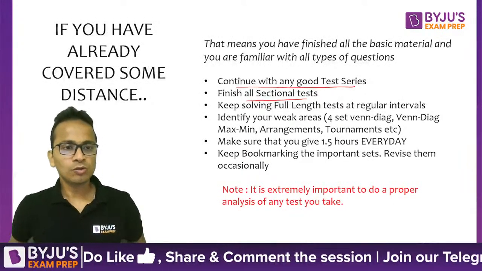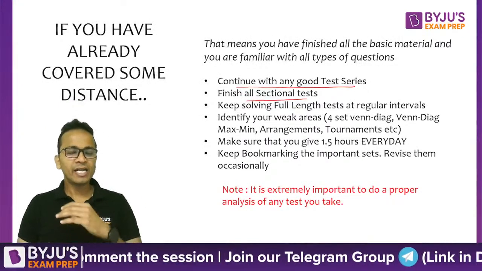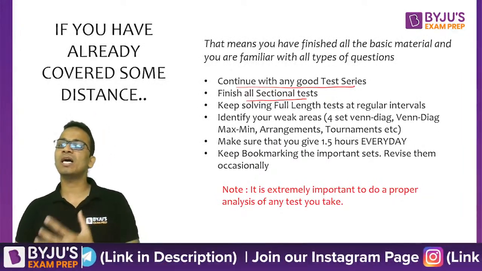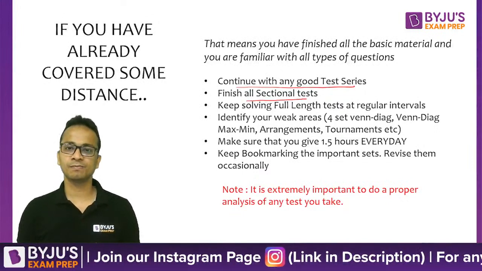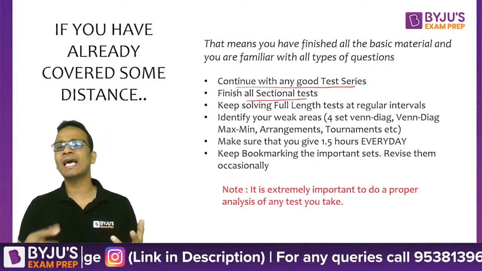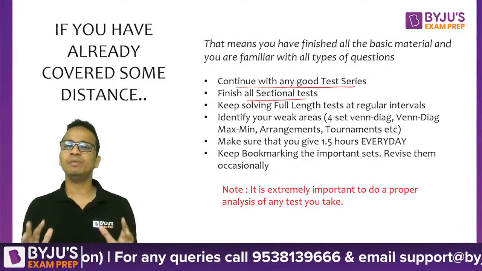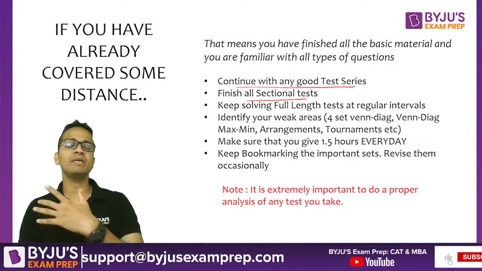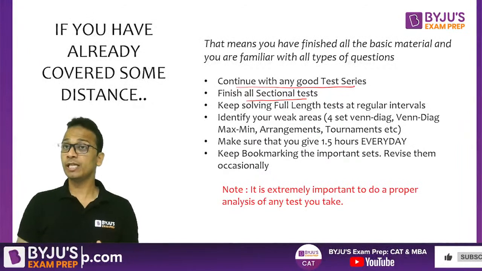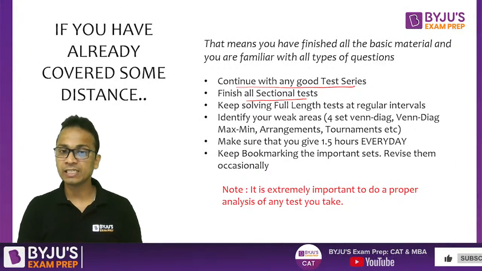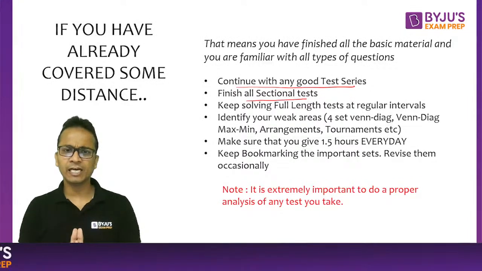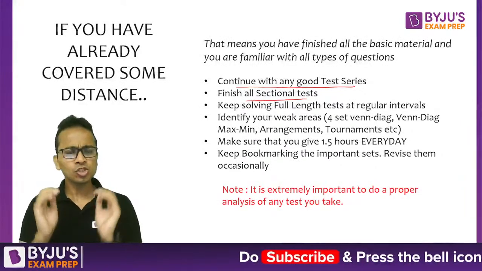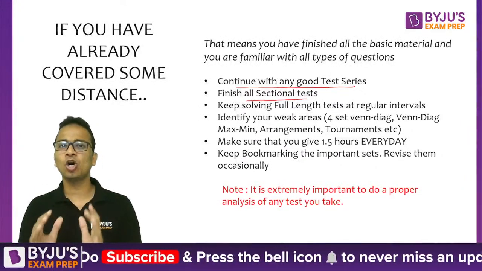In doing so, when we are taking these tests, we encounter different types of questions which we are unable to solve, which are our weak areas. Your weak areas can be from logical reasoning, data interpretation, it can be anything. Identify these weak areas. They can be four set Venn diagrams, games and tournaments, matrix arrangements, or specific types of reasoning type DI. Once you have identified an area, solve at least 8 to 9 sets on that particular area.